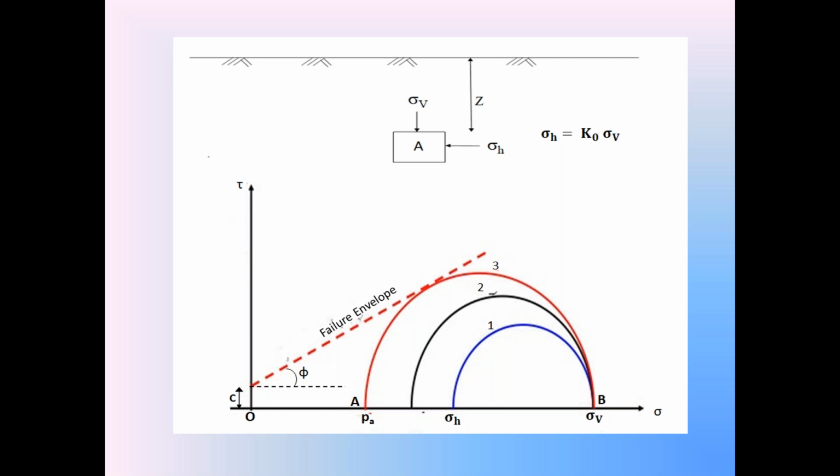Point A is the minimum sigma H, that is the minor principal stress sigma 3. Then at minimum horizontal stress, the third Mohr stress circle touches the failure envelope of the cohesive backfill. That indicates the failure condition of the cohesive backfill in the active condition, that is called the plastic equilibrium